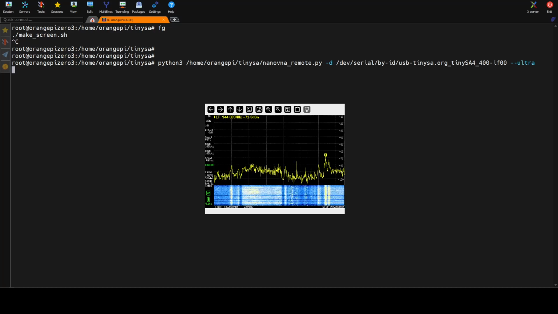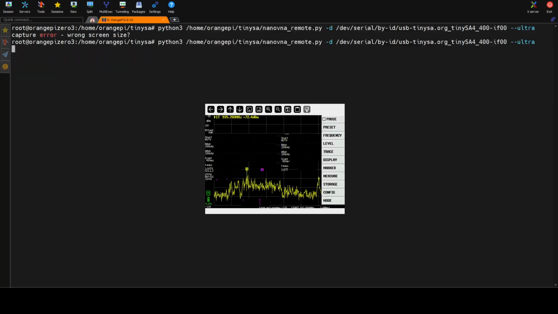A new window opened, and here we have everything almost in real time. Sometimes it just freezes and you have to reset the device with its power switch. Actually, right now there are some errors and it refreshes sometimes and gets back to normal.